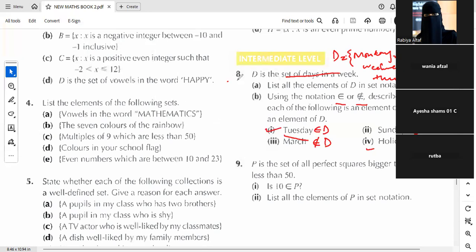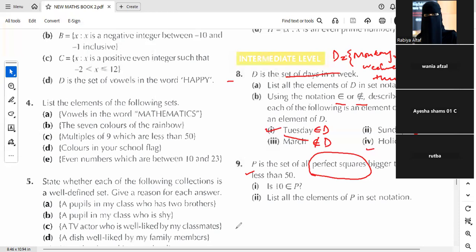So this is all about question 8. Next one is, again, P is the set of all perfect squares bigger than 1 and less than 50. Can you tell me the meaning of perfect squares? Sadhika, can you speak?